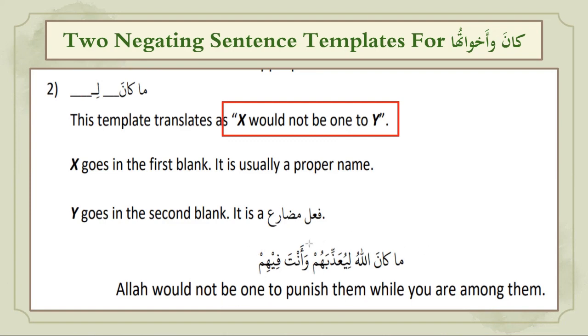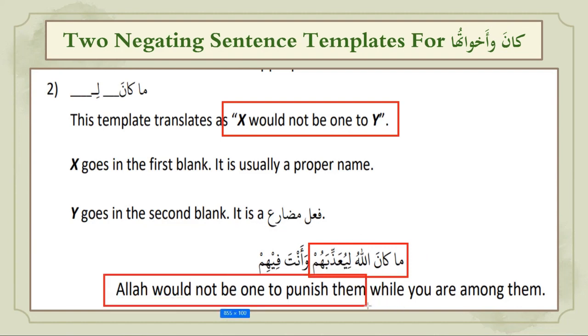Okay, if you translate just this sentence, ma kana Allahu li yu'azzibahum, Allah would not be one to punish them, and then you have waw halia, and then wa anta fihim is hal for yu'azziba. Ma kana Allahu liyu'azzibahum wa anta fihim. Allah would not be one to punish them while you are among them.